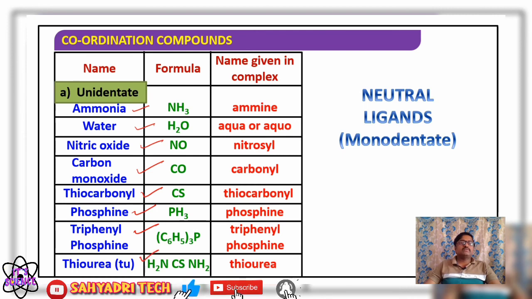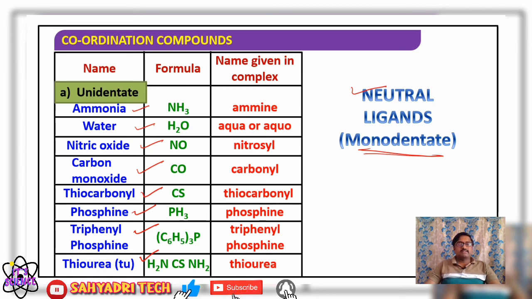There is only one ligating atom. And what about charge? They do not carry any charge. They are chargeless, or you can say the net charge is 0. Therefore, they are named neutral ligands, and they make one coordinate bond with the central metal atom or ion. Therefore, they act as monodentate ligands. So water acts as what type of ligand? It is a monodentate ligand.